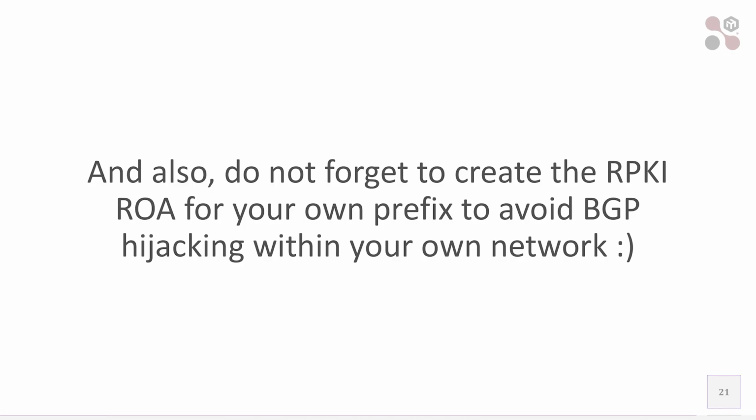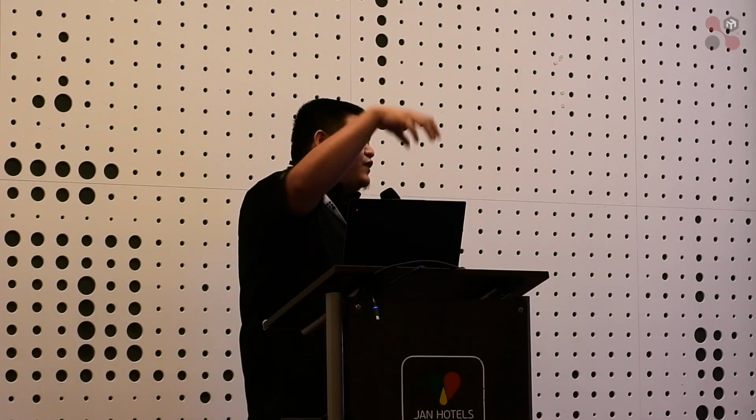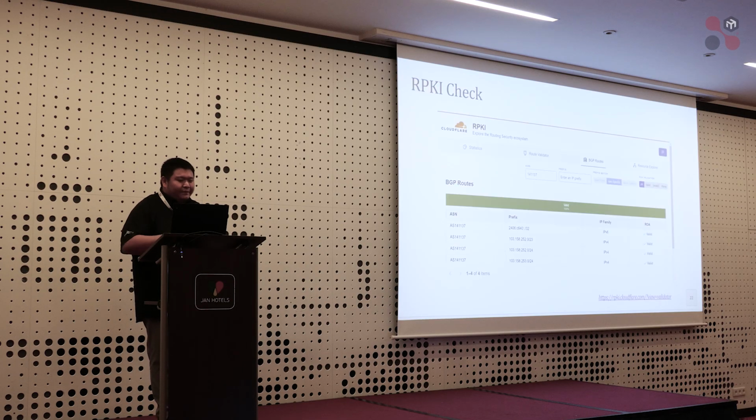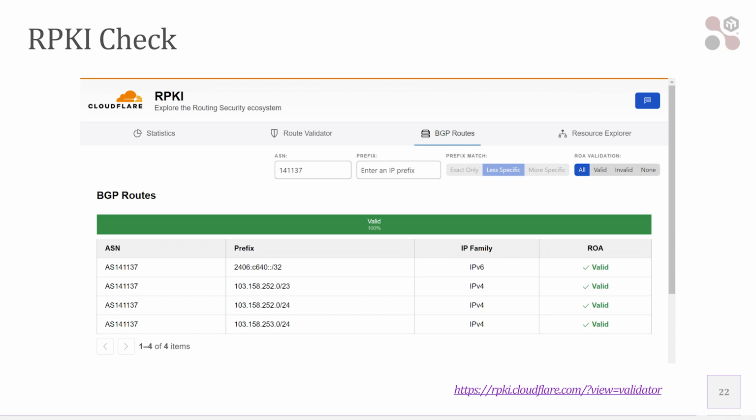But please also do not forget to create your own RPKI record, or you usually call it a ROA, for your own prefix to avoid BGP hijacking within your own networks. Sometimes we filter the incoming from others, but sometimes we forget to verify our own prefix. I checked my own prefix using Cloudflare here.